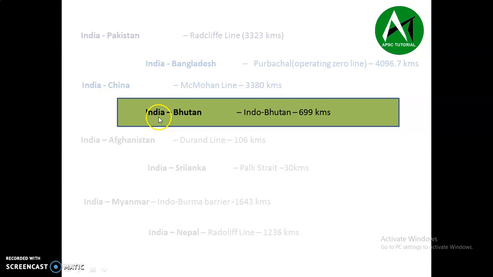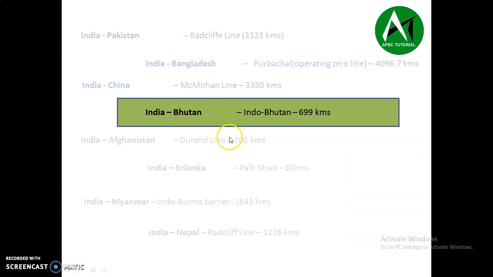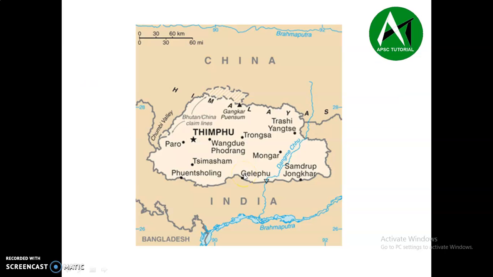The next line is the India-Bhutan border line, which is called the Indo-Bhutan line. The total length of this Indo-Bhutan line is 699 kilometers. So here is India, here is Bhutan. What is the capital of Bhutan? Thimphu is the capital of Bhutan. So this line is called the Indo-Bhutan boundary line.